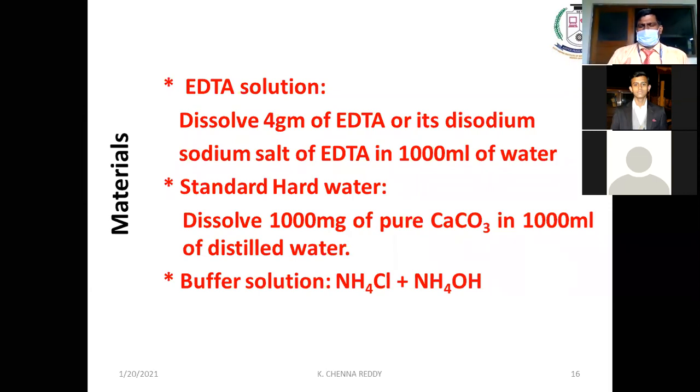And in the second step, we are using the buffer solution. It is a combination of ammonium chloride and ammonium hydroxide. The pH will be in between 9.5 and 10.